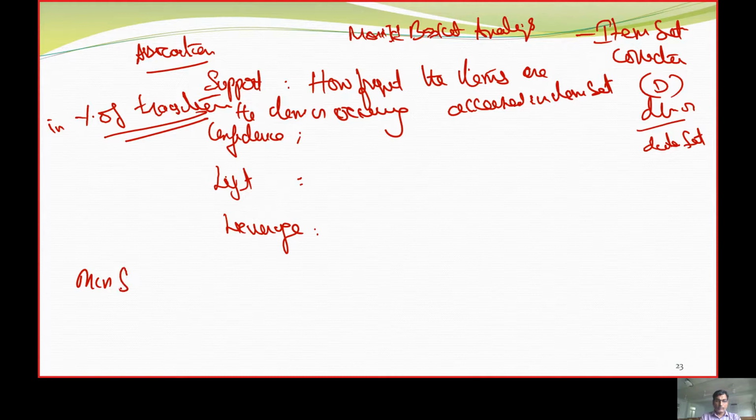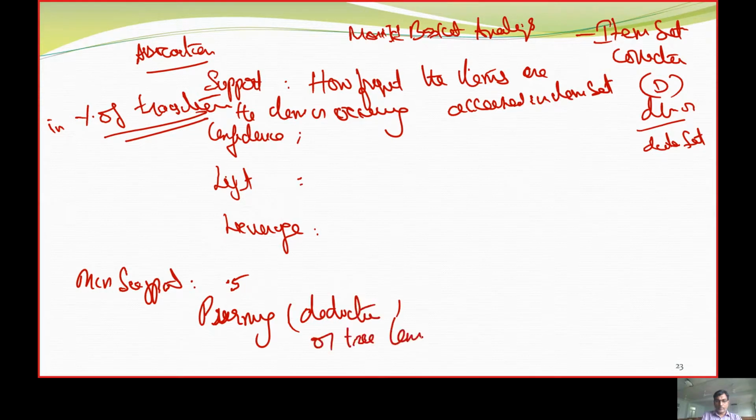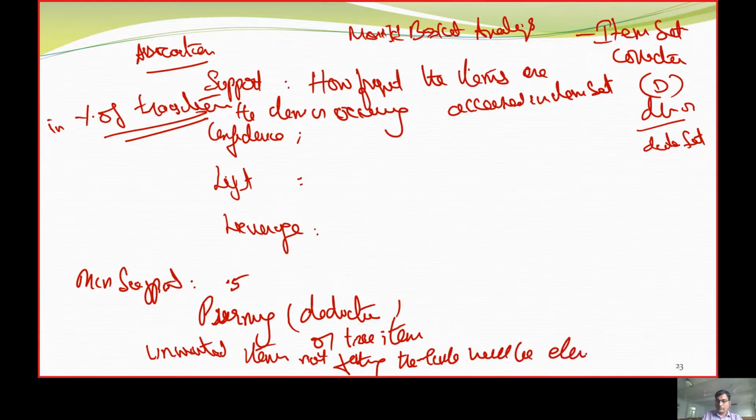Support is used with a minimum support, where we say 0.4 or 0.5, etc. We will do pruning at this point, that is, deduction of unwanted items not fitting the rule, which will be eliminated.